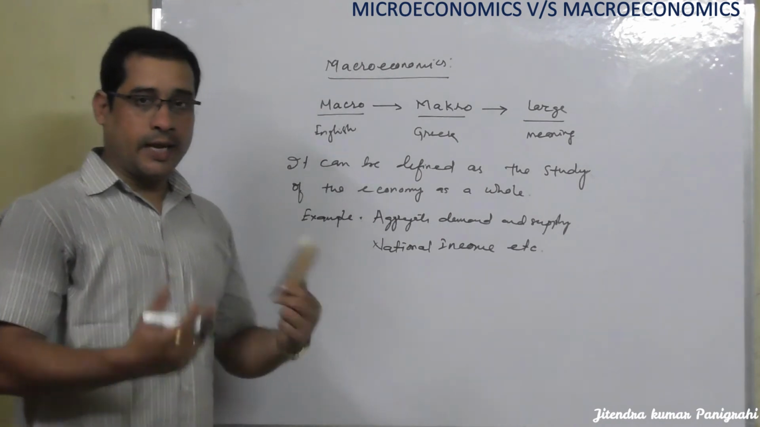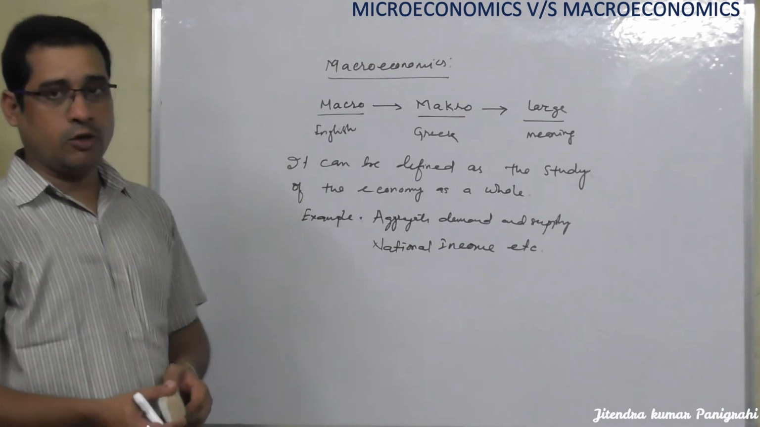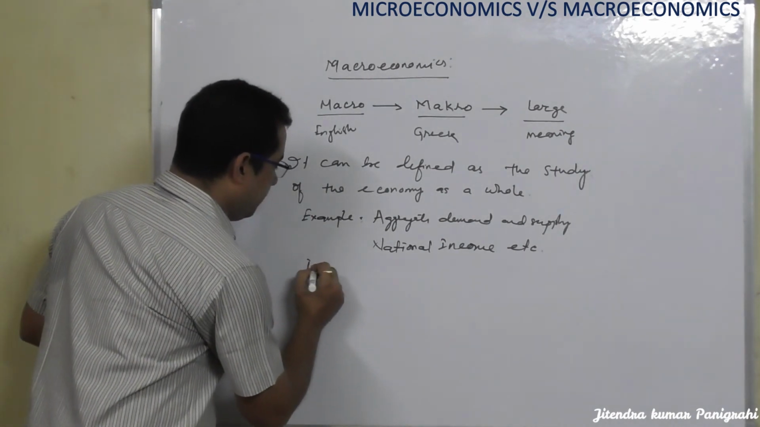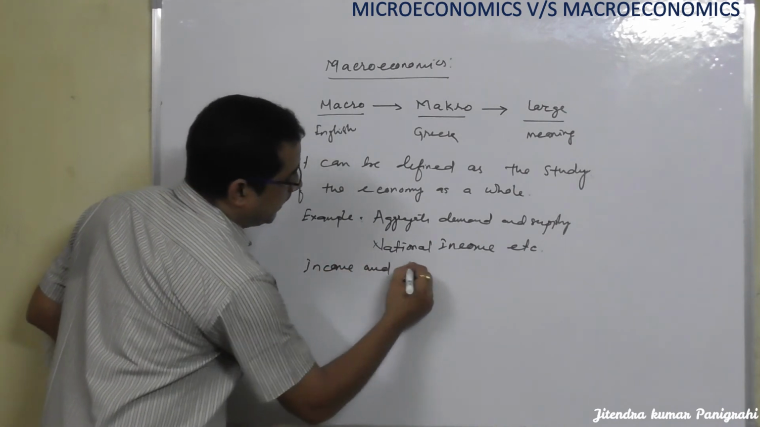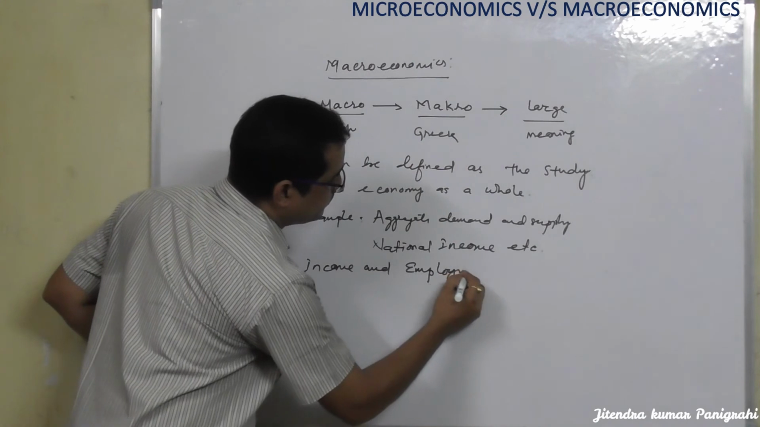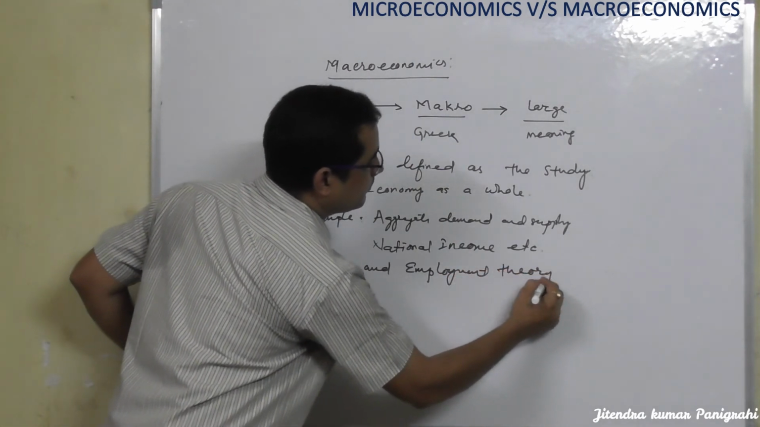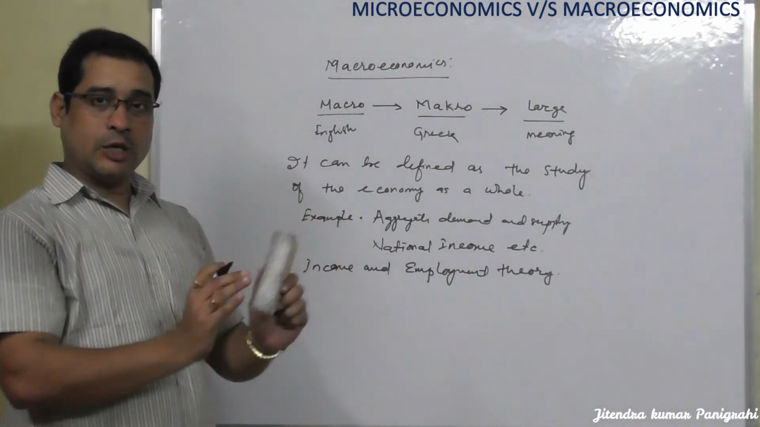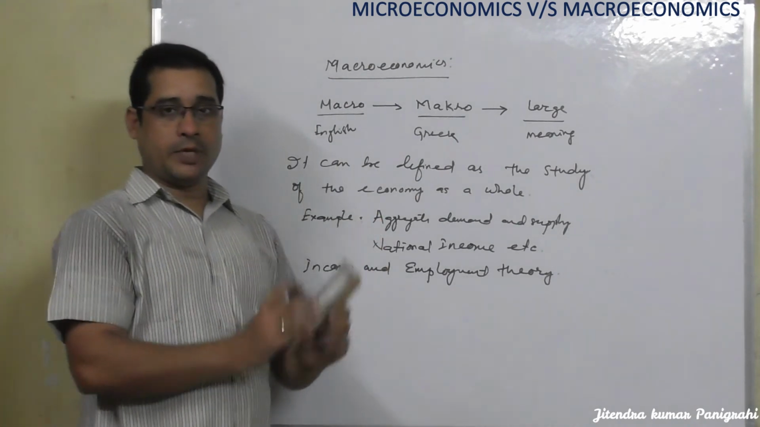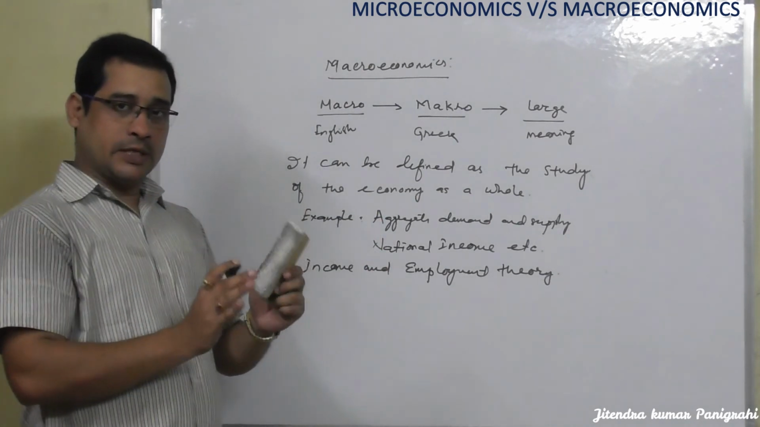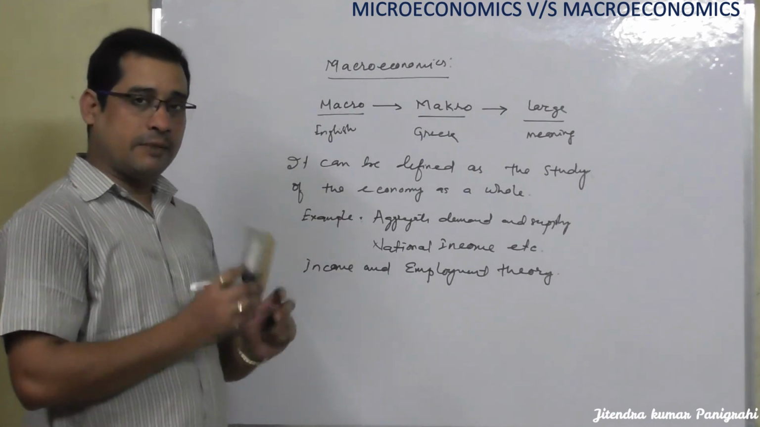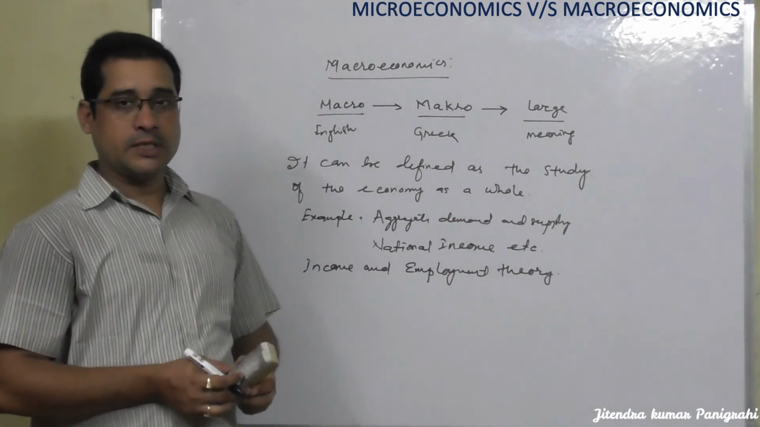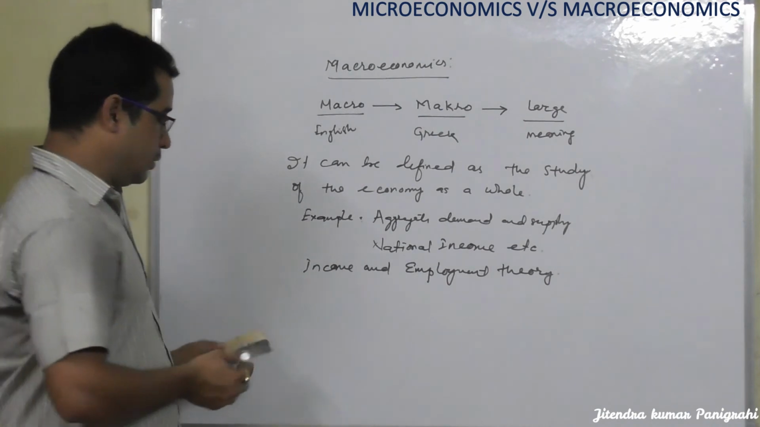Now, what is the other name of this? The other name of macroeconomics is income and employment theory. What is this income and employment theory? Because the equilibrium level of income of a particular economy and the equilibrium level of employment can be determined on the basis of aggregate demand and aggregate supply, the tools we are using in the macroeconomics concept. So what are the tools used?